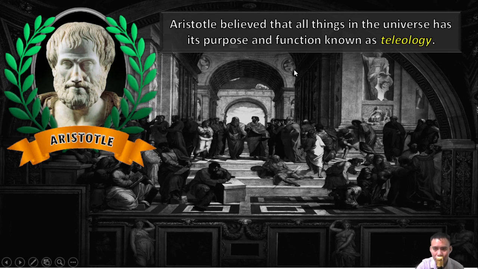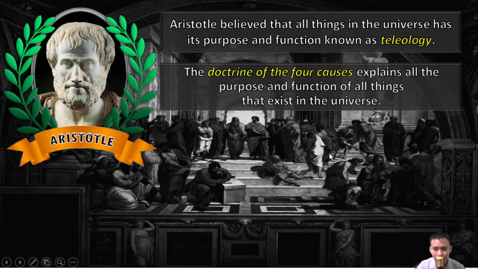Aristotle believed that all things in the universe have purpose and function, known as teleology. Okay? So what is teleology? Purpose and function. Because Aristotle is a type of realistic person, he wants to question everything to make detailed information of something that exists in the universe. Okay? Example like this one. The doctrine of the four causes explains all the purpose and functions of all things that exist in the universe.